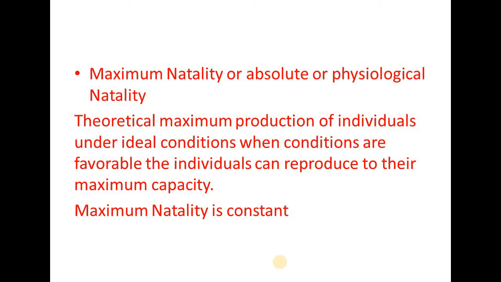This means the woman can produce about 32 children in her lifetime. If you calculate for a population of 50 women in the reproductive age, it will be 32 into 50, that is 700 children. So this is the maximum reproductive capacity of a woman.